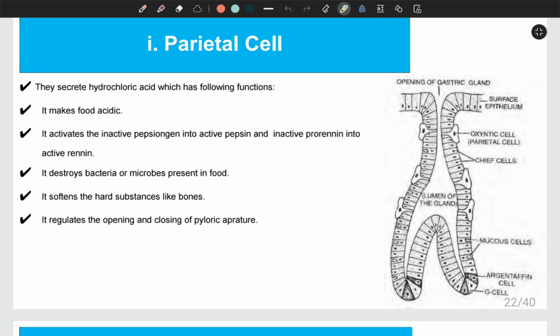So hydrochloric acid will activate these enzymes, converting pepsinogen into pepsin and prorenin into renin. Similarly, it also helps to regulate the opening and closing of the pyloric aperture present at the pyloric stomach.